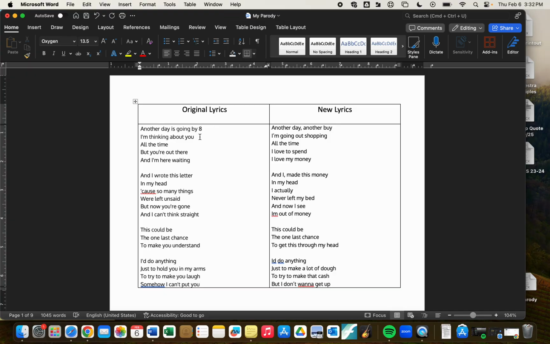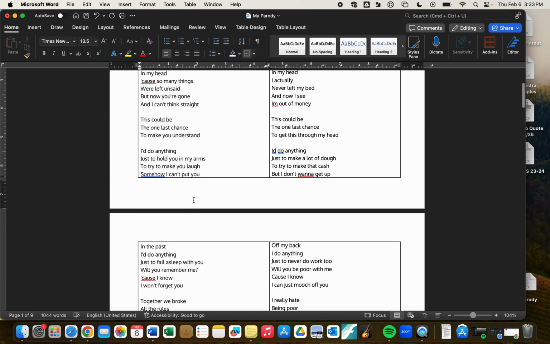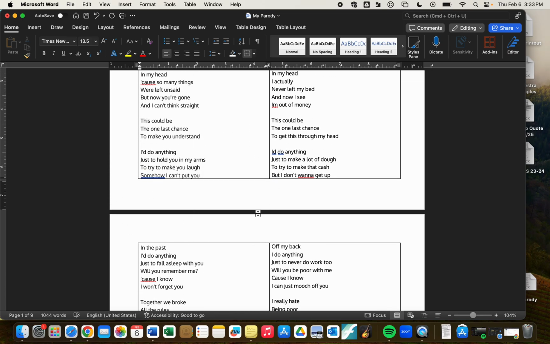Okay, here I'm thinking about, I'd write 6. Down you go all the time, 3, etc., etc. I would just go down here and I would label every single line with the number of syllables that I have in the song.